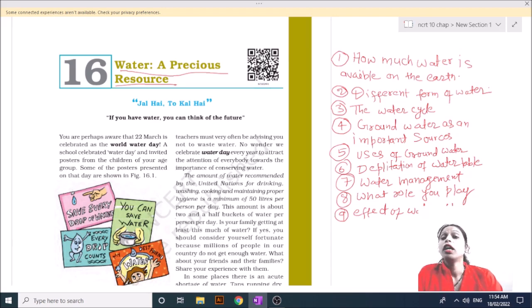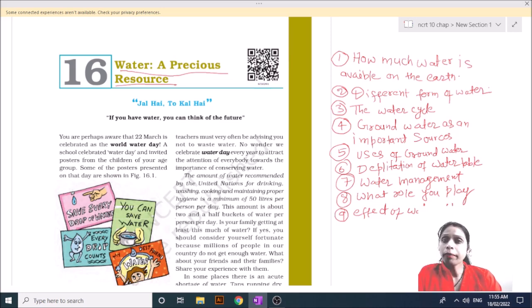The United Nations recommends awareness of water shortage.